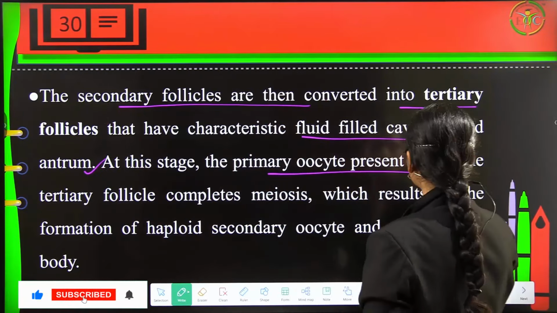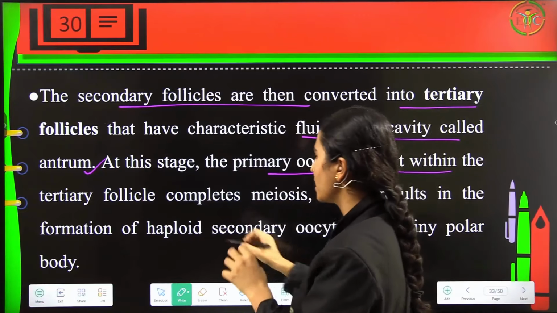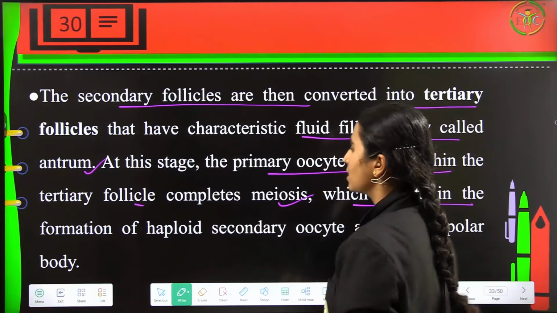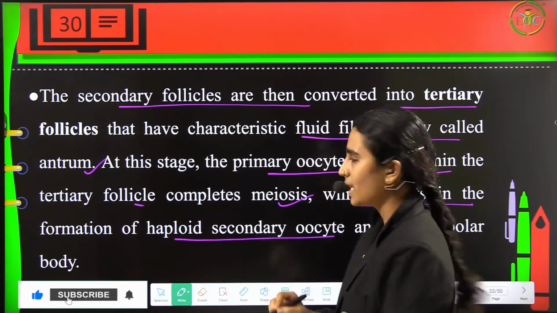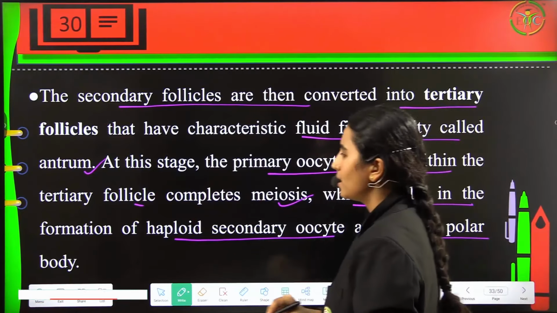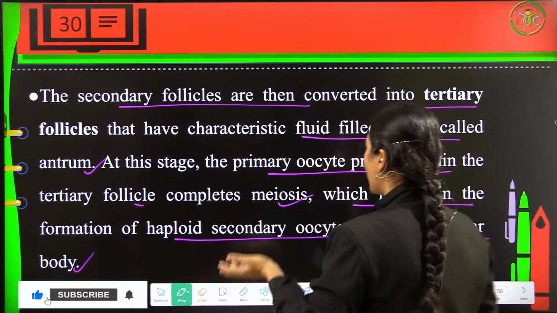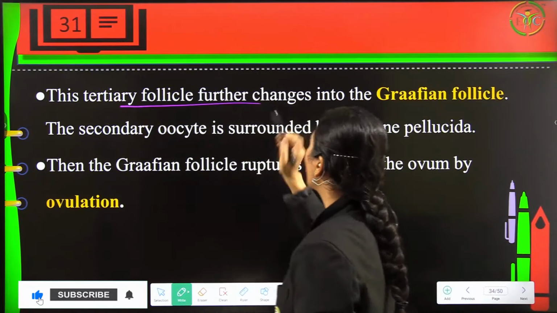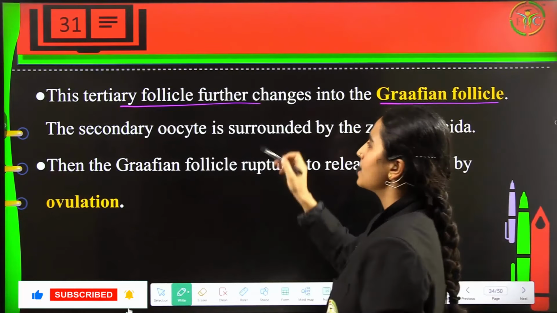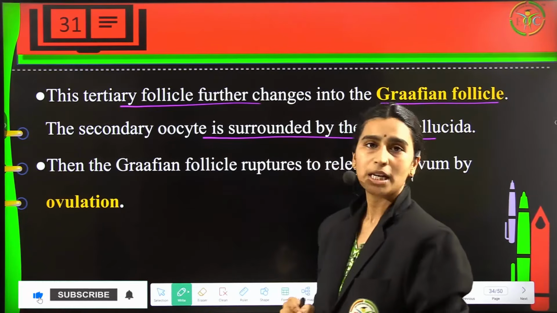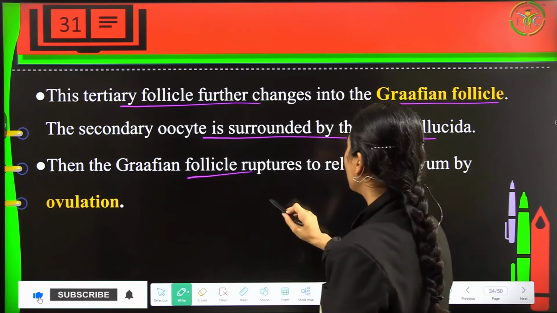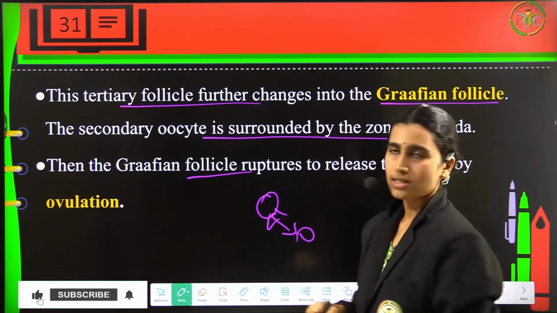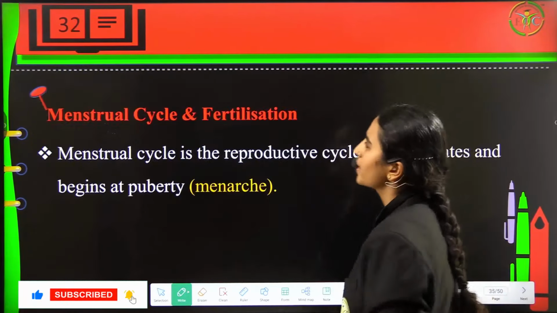At this stage, the primary oocyte which is present within the tertiary follicle will complete meiosis, and this will result in the formation of a haploid secondary oocyte, and this will get matured as a tiny polar body is again produced. This secondary oocyte is the one which is going to get matured into an ovum. Now this tertiary follicle further changes into the Graafian follicle, and the secondary oocyte is surrounded by the zona pellucida. Now this Graafian follicle is going to get ruptured, and then the ovum is released from the ovary. This is called the ovulation procedure.